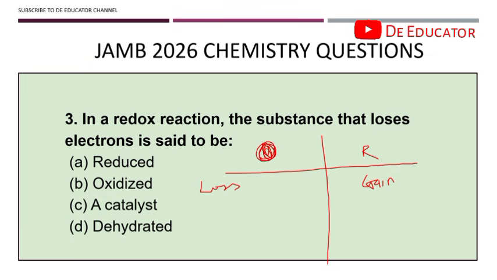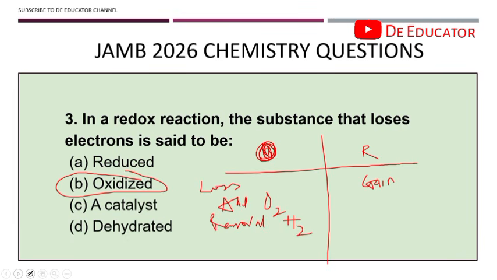Just remember the definition like this: for oxidation, you add oxygen. When you add oxygen, it is oxidation. Then hydrogen, the other one, will be removal of hydrogen. So when you remove hydrogen, it is still oxidation. The reduction is going to be the opposite. So you remove oxygen and then you add hydrogen. Okay, so now let's come back to the question. In a redox reaction, the substance that loses electron is said to be. Since we already know that loss of electron is oxidation, the substance is said to be oxidized because oxidation is loss of electrons.